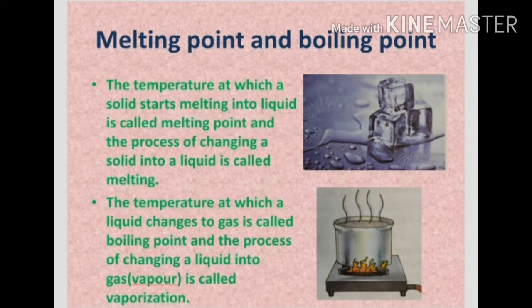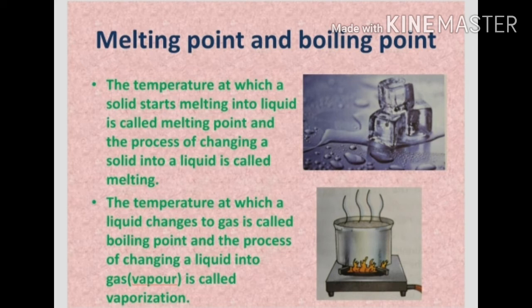Now children, the topic is melting point and boiling point. These two terms we have already studied in the change of states. Now study them again. Melting point, boiling point. The temperature at which a solid starts melting into liquid, means a solid substance starts changing into liquid, is called the melting point. Children, again and again I am telling you, this is the temperature at which a solid substance starts changing into liquid. This is called the melting point. And this process of changing a solid into a liquid is called melting.